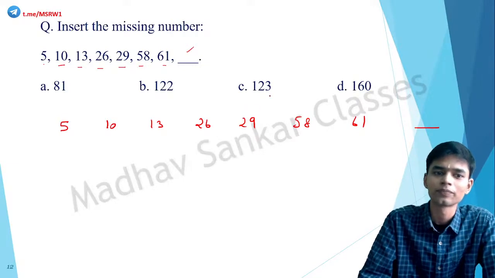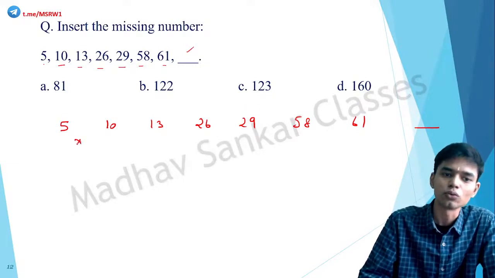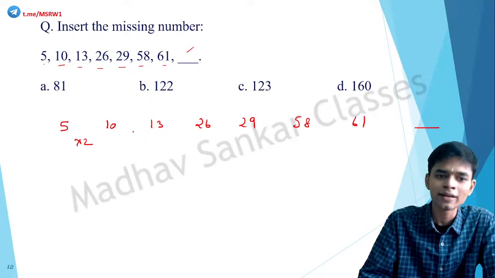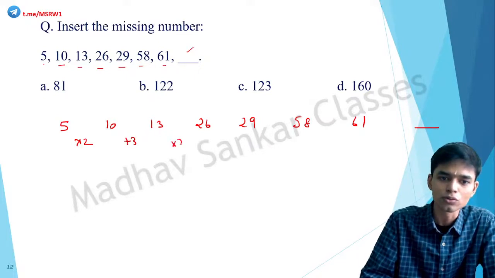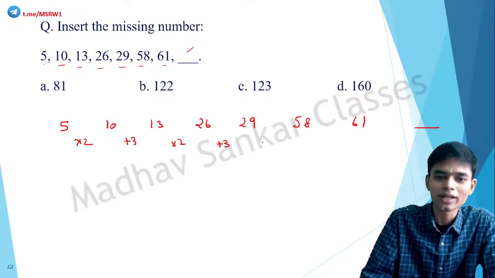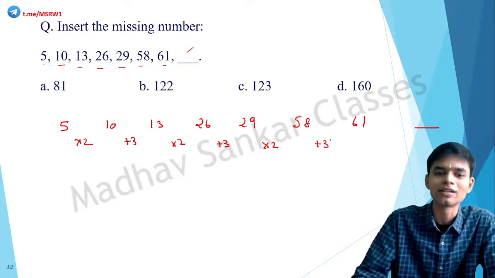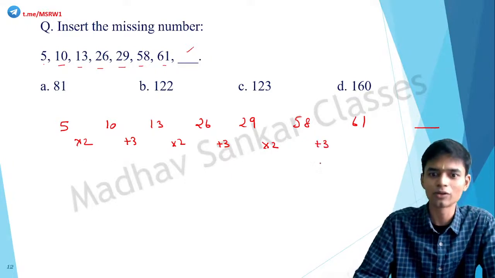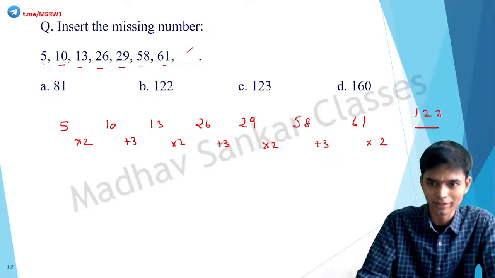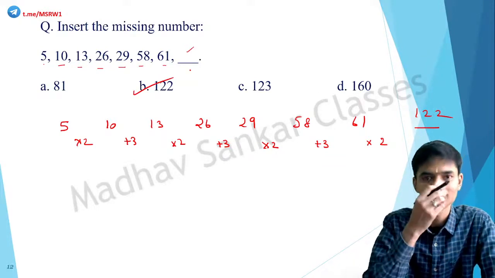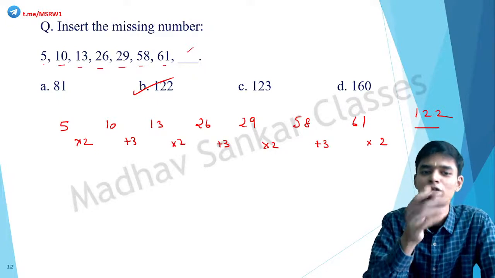Think about it. 5 into 2 equal to 10. 10 plus 3 equal to 13. 13 into 2 equal to 26. 26 plus 3 equal to 29. 29 into 2 is 58. 58 plus 3 equal to 61. So accordingly, if this pattern is going on, the next one would be 61 into 2, that is 122. Correct? Into 2 plus 3.